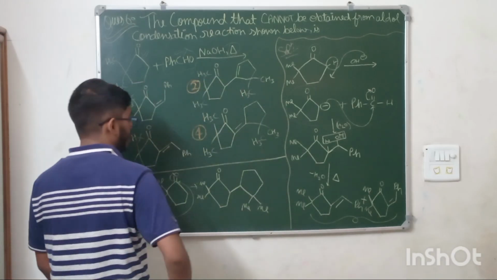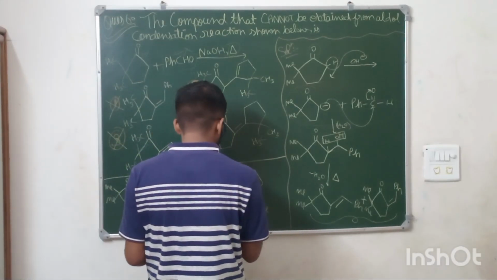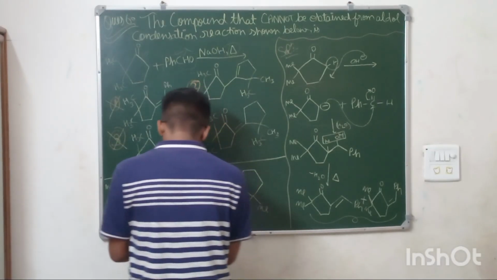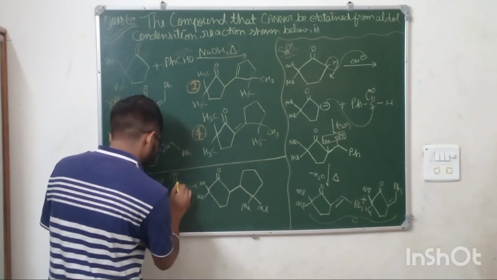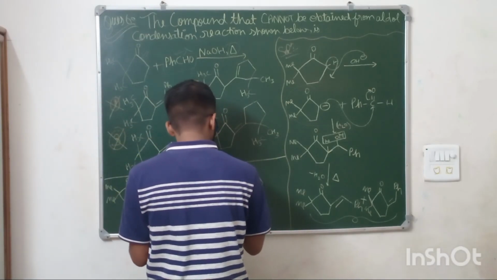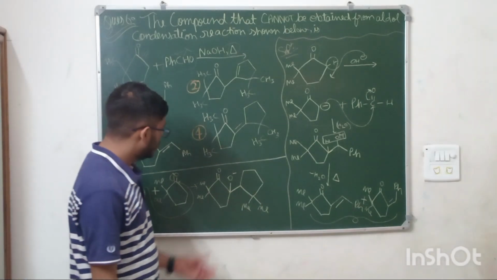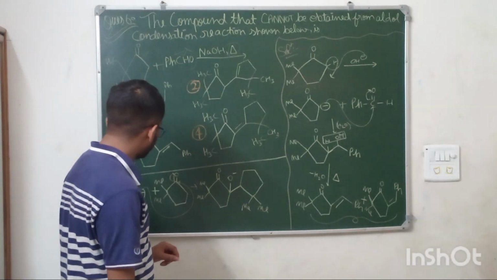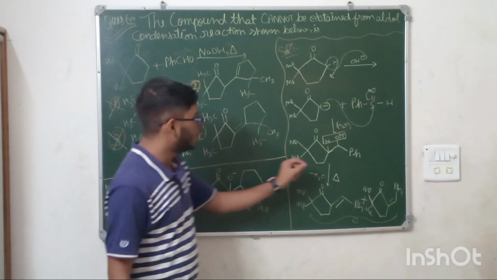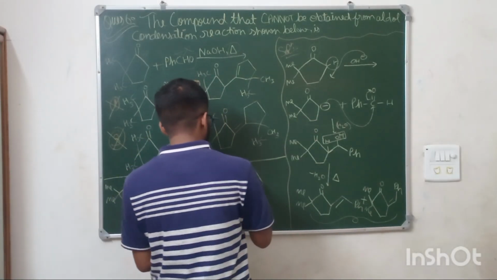Okay, and if you see here O minus ion will be there. So the O minus ion will be attacking to this side. Okay, now here also we have added the H2O, so this will convert into OH.